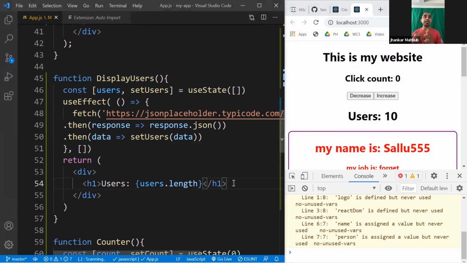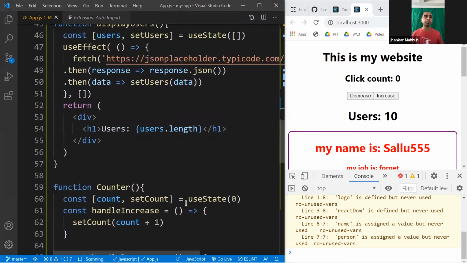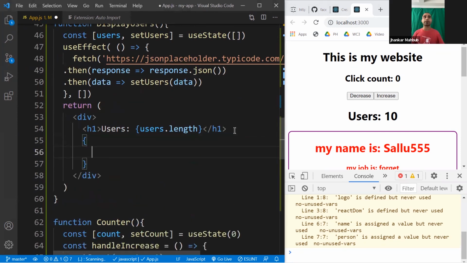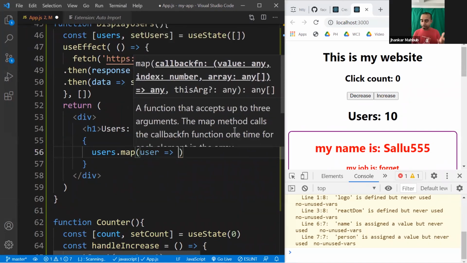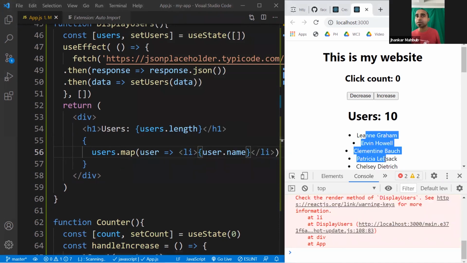Since you have the 10 users, you can easily dynamically show those data exactly the same way you did here. So what we can do here is do that dynamically: users state.map, and every single one would be a user. And you can create a simple list item yourself, okay, I want to create a list item and show the user name. So that would be an li. If you create this li, and inside it, from each user, we have seen that user has a name. And if you save this, you see all the users' names are displayed here.